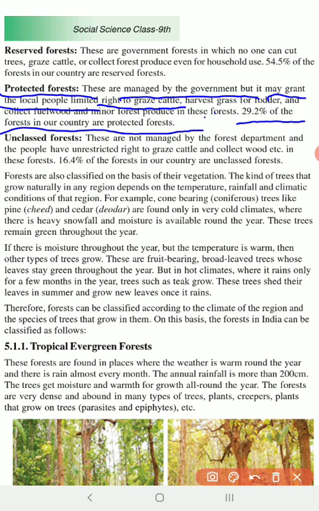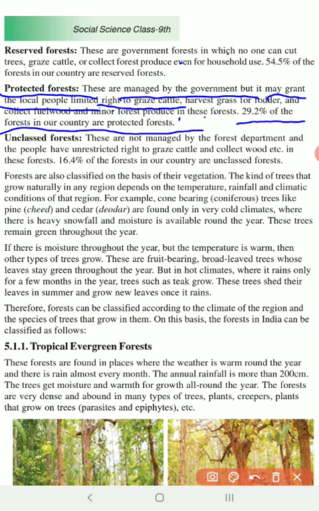So the difference between the reserved forest and protected forest is that in the reserved forest, the government takes full control. No one can take anything, even a single leaf. In the protected forest, of course, the local people, so we who are living here are the local people, have got some kind of benefits.